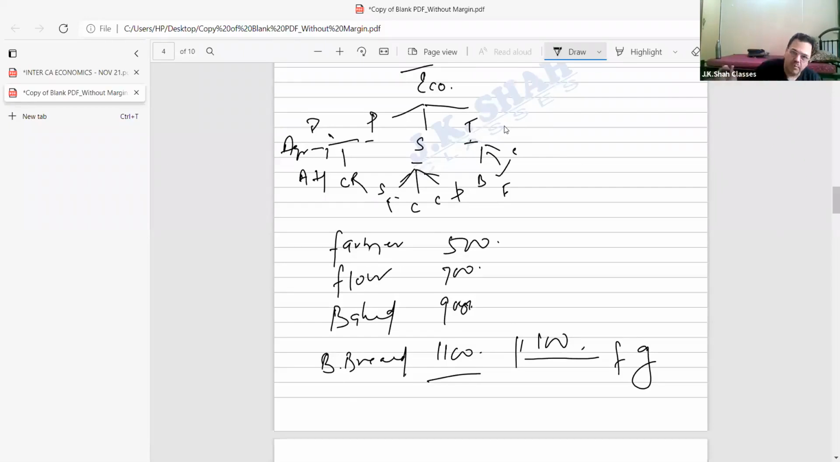But since this is the value added approach, what I'll do is say the farmer got wheat for 500, made it 700, so value added is 200. Then the bread's value added is 200, and the total value comes to 1100. If I do it like this, that becomes the value added approach.